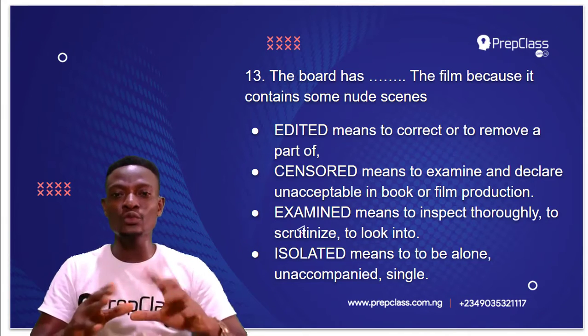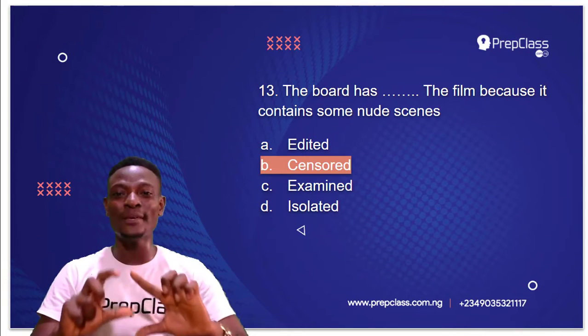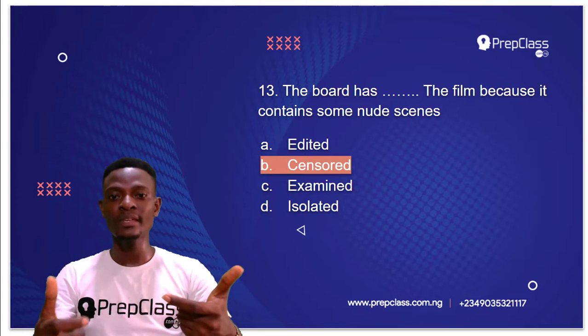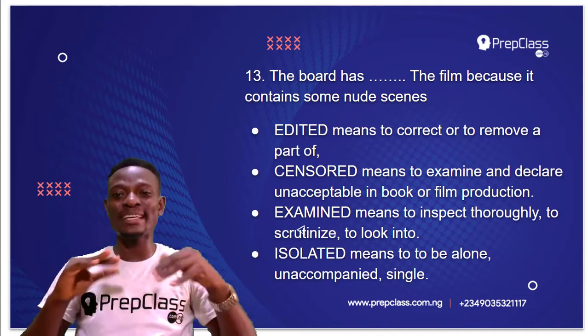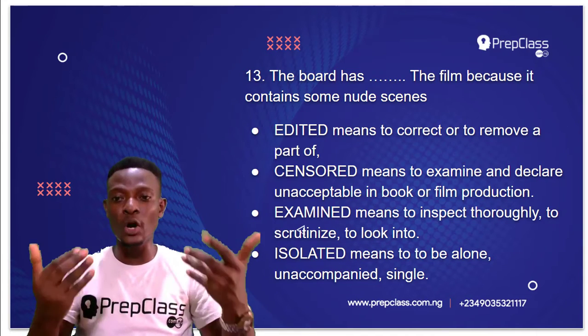Now, the answer to this question is censored. The board has censored the film because it contains some nude scenes. Now, what is the meaning of censored? Censored means to examine and declare unacceptable in book or film production.